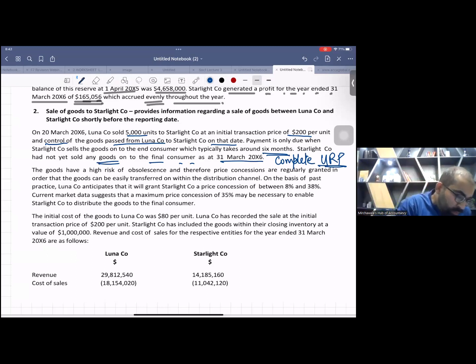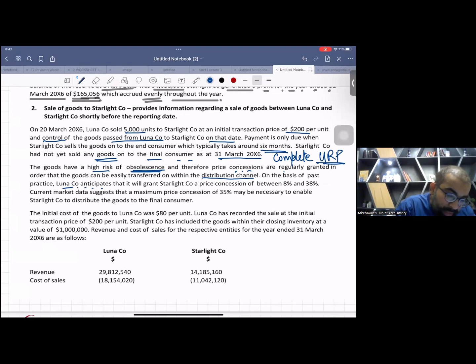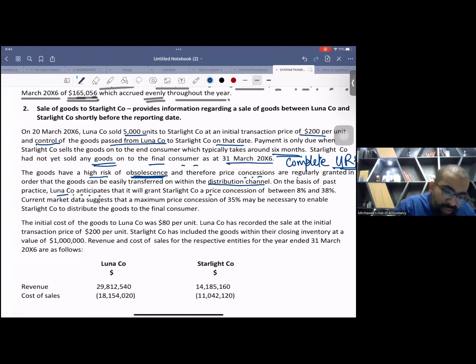Now, the goods have a high risk of obsolescence, and therefore price concessions are regularly granted so that goods can be easily transferred within the distribution channel. On the basis of past practice, Luna Company anticipates that it will, don't sleep, this is a technical area, grant Starlight Company a price concession of between 8% and 38%. Current market data suggests that a maximum price concession of 35% may be necessary to enable Starlight Company to distribute the goods to the final consumer.